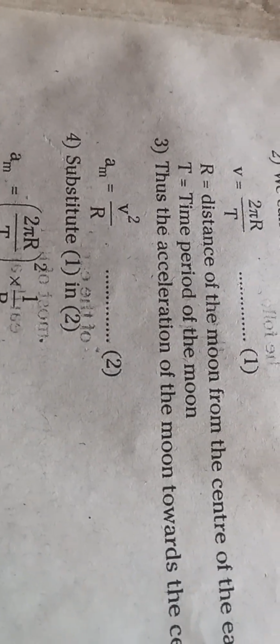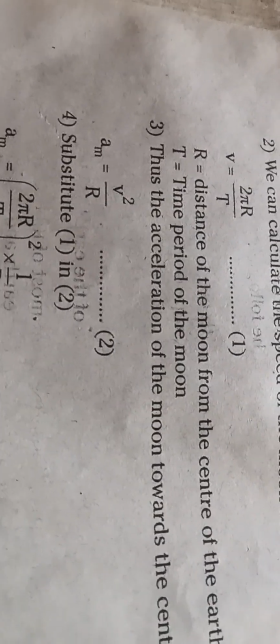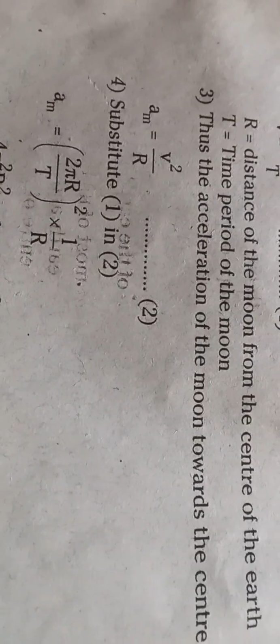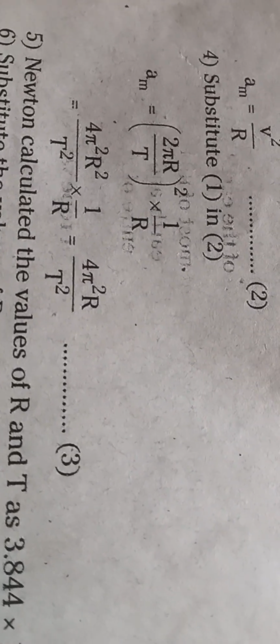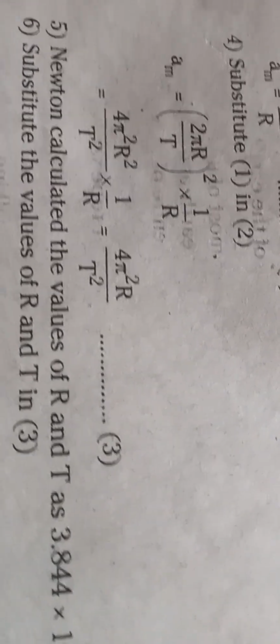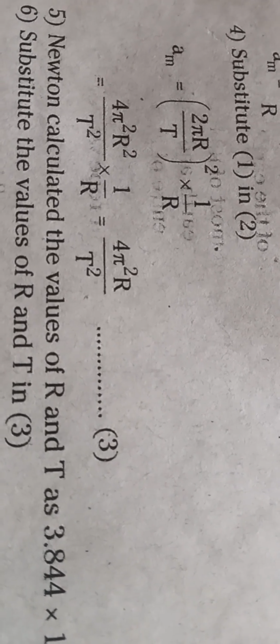am equals v square by r, equation 2. Substitute the equation 1 in 2. So in am equals v square by r, instead of v we use 2 pi r by t, whole square, into 1 by r. So 2 square is 4 pi square r square by t square into 1 by r. So r gets cancelled: am equals 4 pi square r by t square.